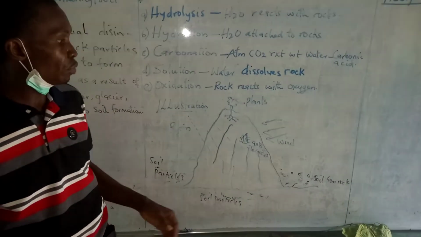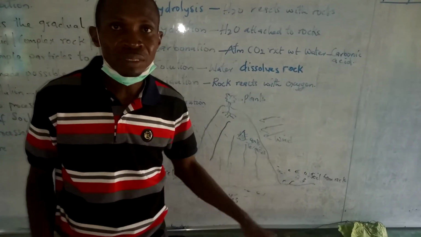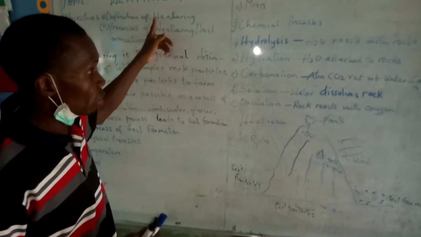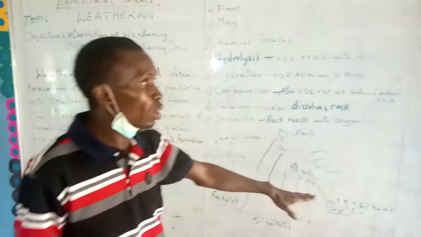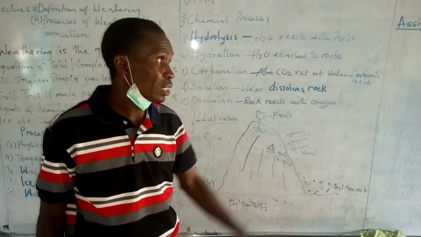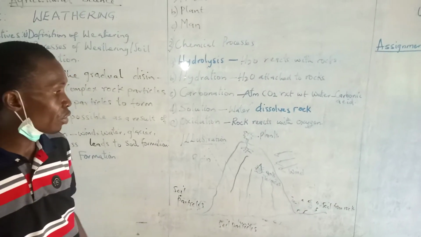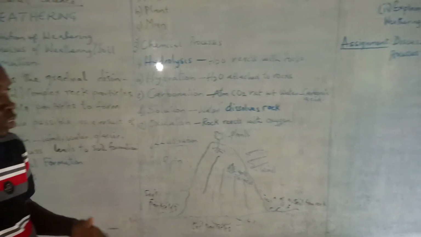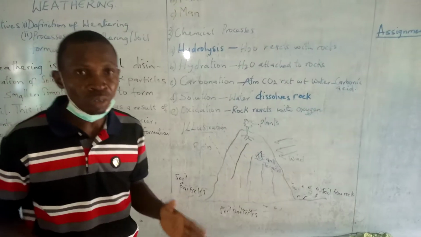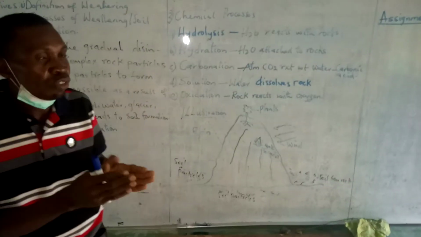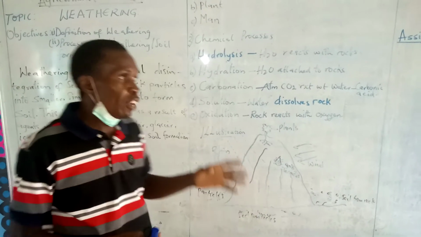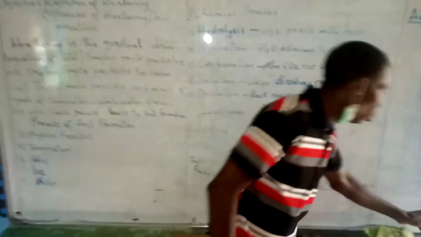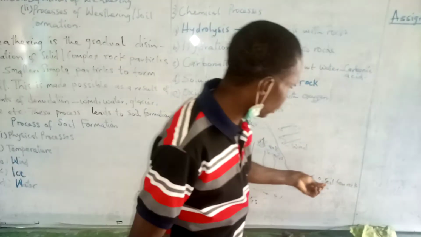Soil. Now, having said this, it's important to know that soil is formed majorly as a result of what? Weathering. Without weathering, the formation of soil will not be possible. So it's important we understand what it's all about, and that will help you to know how soil is formed. The loamy soil, the clay soil, the sandy soil, how they are formed. And already we have discussed rock. Each of these rocks we discussed last week gives you a particular soil. If there's weathering on igneous rock, automatically the soil that's going to be formed is your sandy soil.